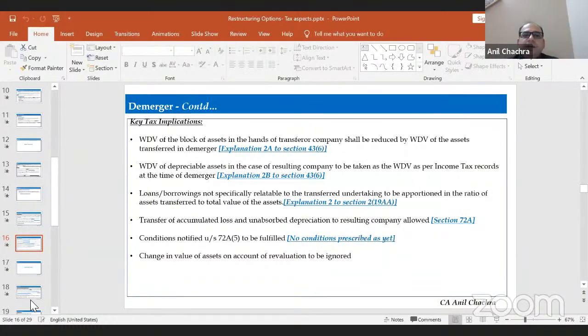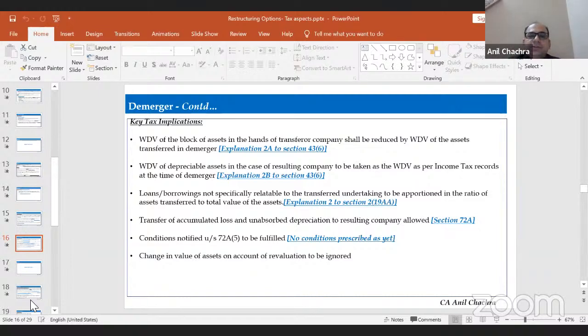Loan borrowing not specifically related to the transfer undertaking will be apportioned in the ratio of the assets transferred to the total value of the assets, right? So all borrowings which are specifically marked for the demerged undertaking will be transferred. Suppose they are general borrowings, or other borrowings not specifically categorized for this undertaking, then they will be apportioned on the basis of the book value of the assets.